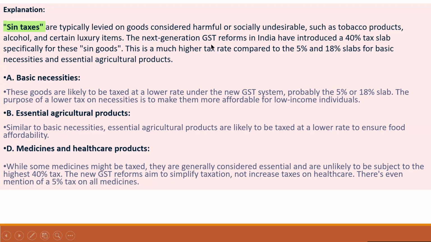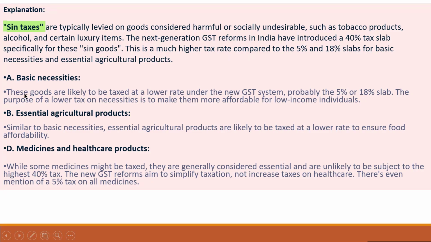So the next generation GST reforms in India have introduced a 40% tax slab specifically for these sin goods: tobacco products, alcohol, certain luxury items. This is a much higher tax rate compared to the 5% and 18% slabs for basic necessities and essential agriculture products.